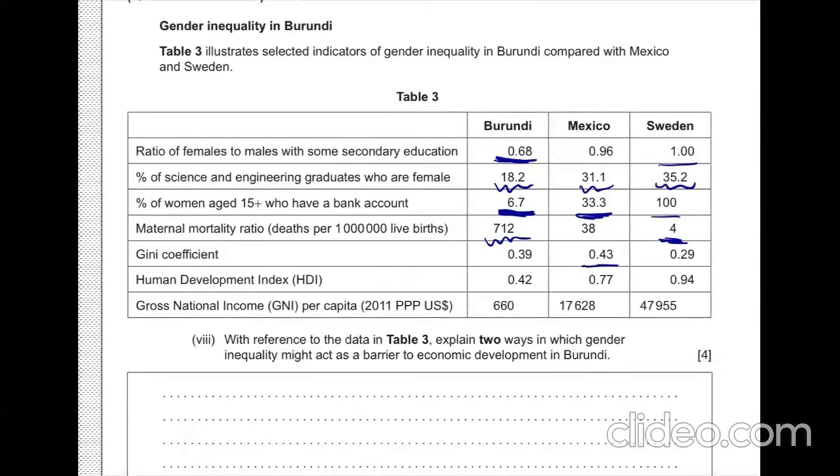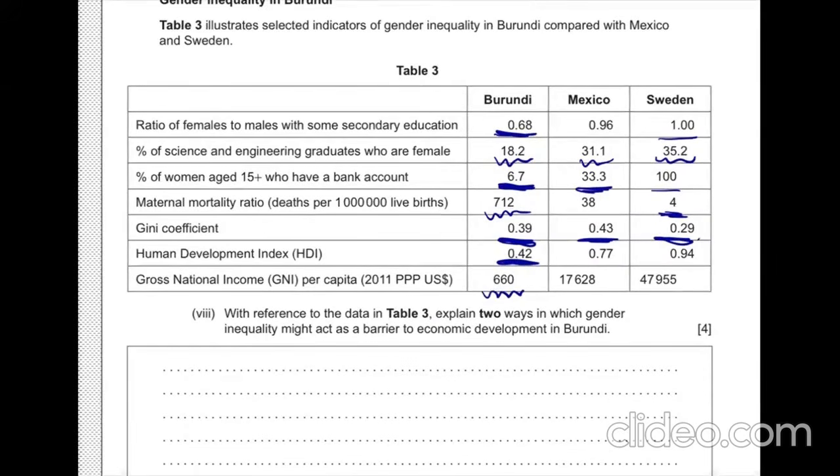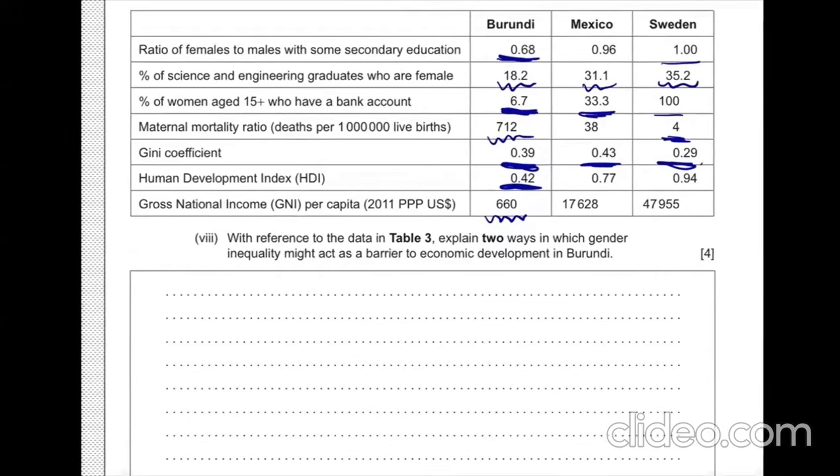Mexico is the highest because it is getting worse when you are getting closer to 1. However, not that good compared to Sweden. Human Development Index, the bigger the number, the better, the lowest out of 3. GNI, oh, tragically low compared to the 2 other countries.